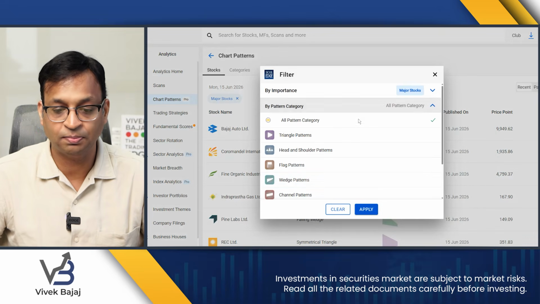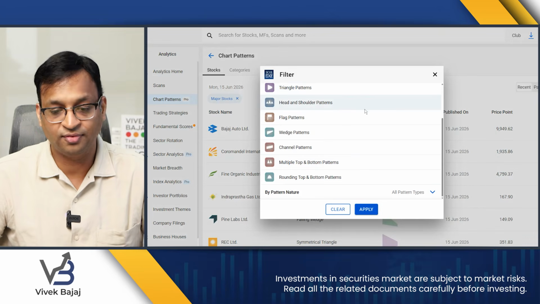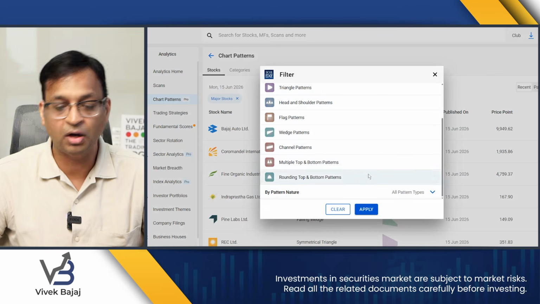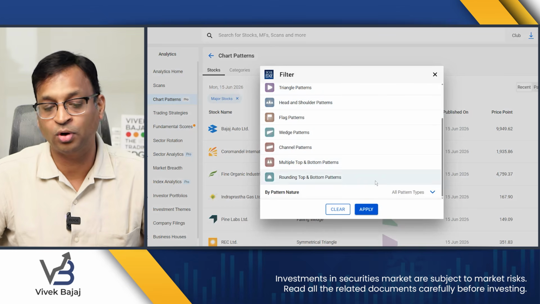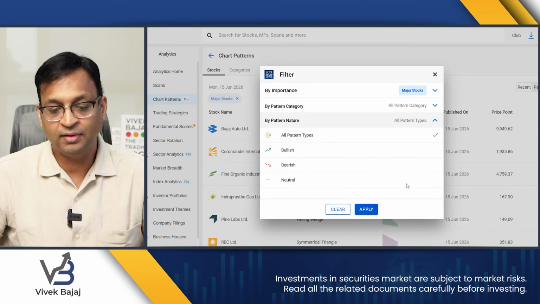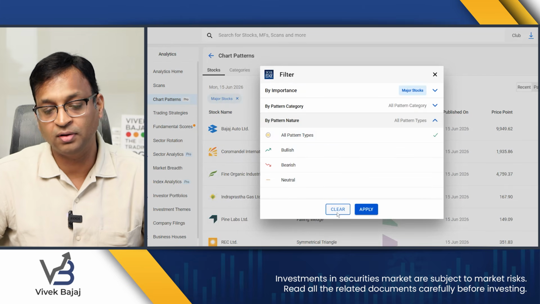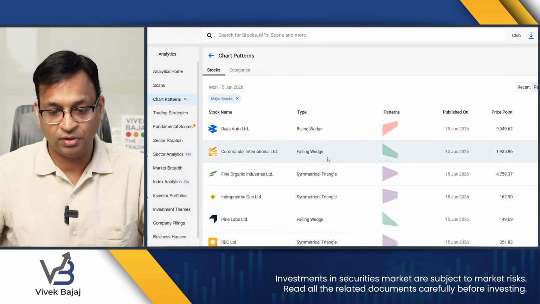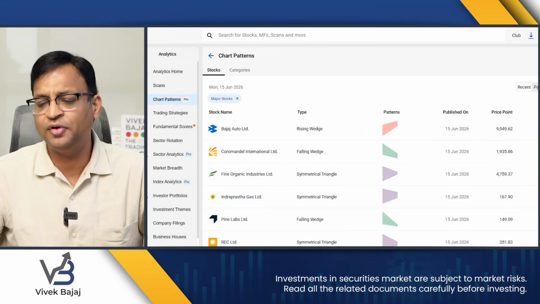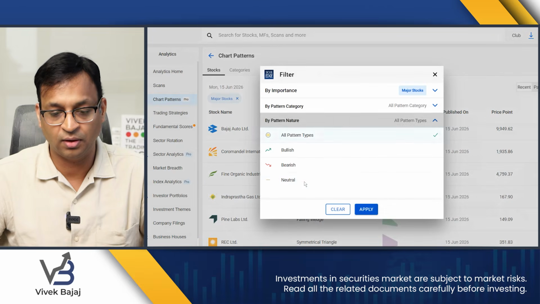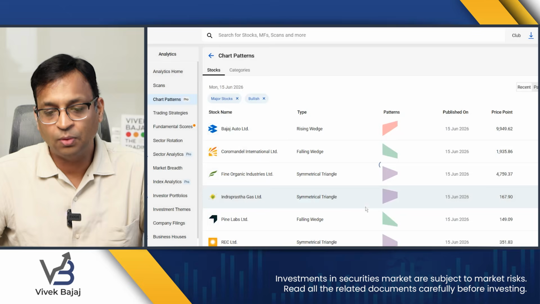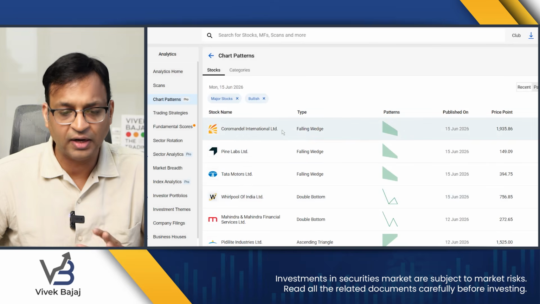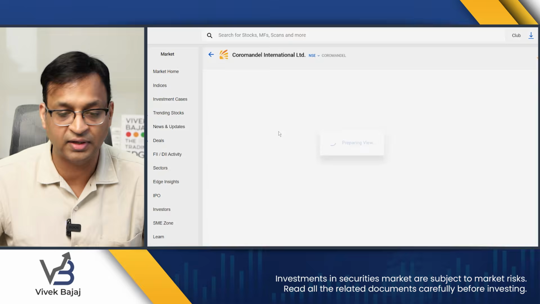Let me just show you the chart patterns. Triangle, head and shoulder, flag, wedge, channel, multiple top and bottom, rounding top and bottom, etc. And there are bullish chart patterns, bearish chart patterns, or neutral chart patterns. By virtue of being a Pro member, you can see the chart patterns. Say for example, the market is bullish right now. Okay, let's assume I want to see bullish chart patterns, and we get to see a stock called Coromandel International.